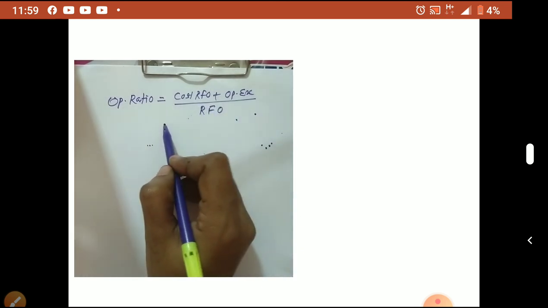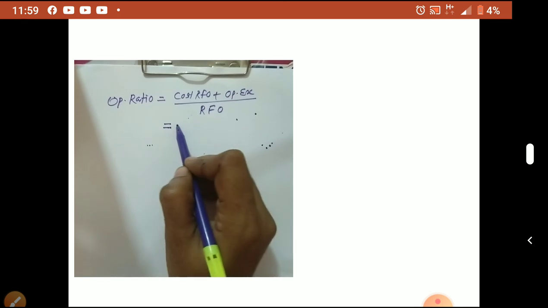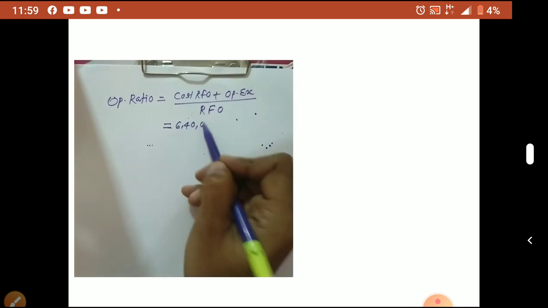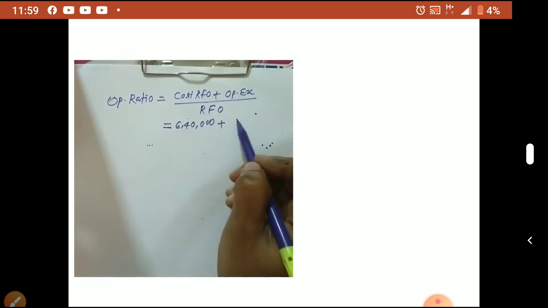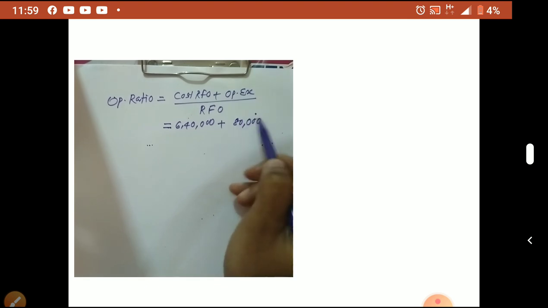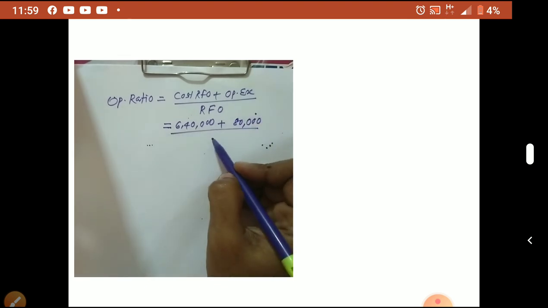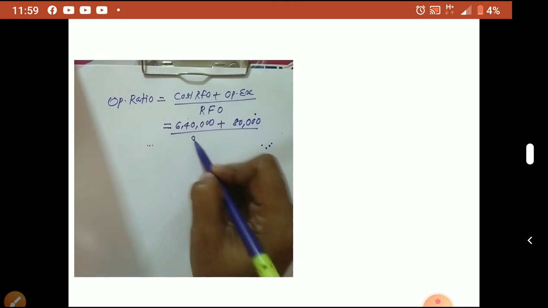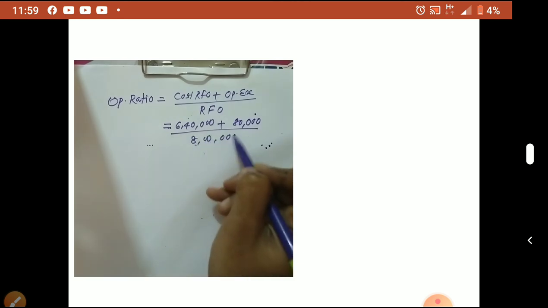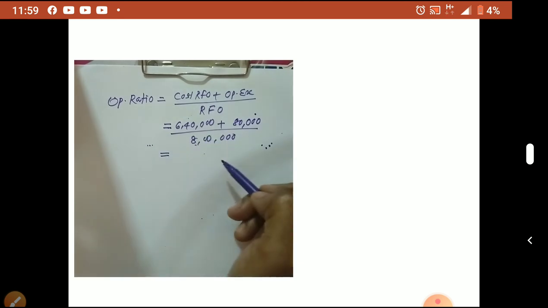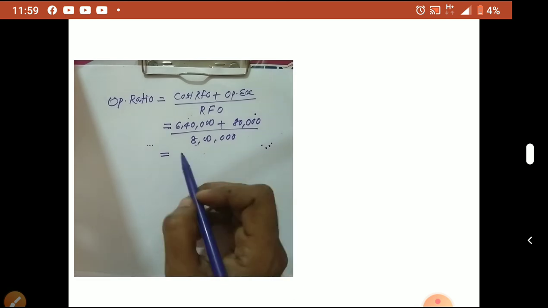So here cost RFO 6,40,000 plus operating expense 80,000 divided by RFO 8 lakhs. Cash RFO is given separately, don't take that. Only take total RFO. When net RFO is given, take that only. Don't go with the cash RFO.